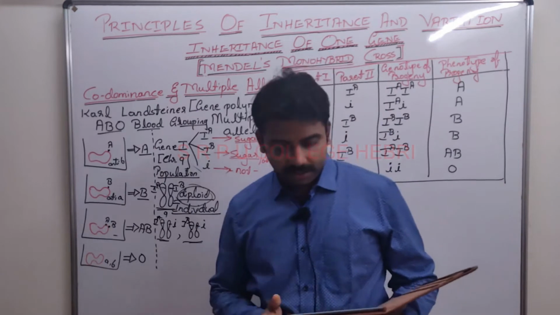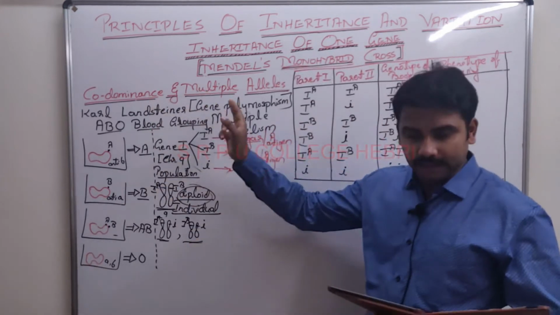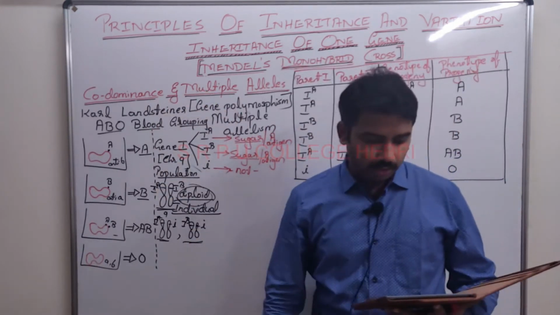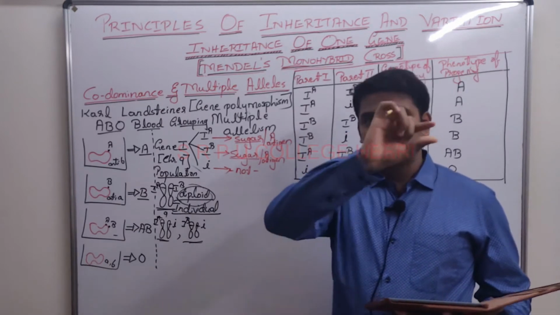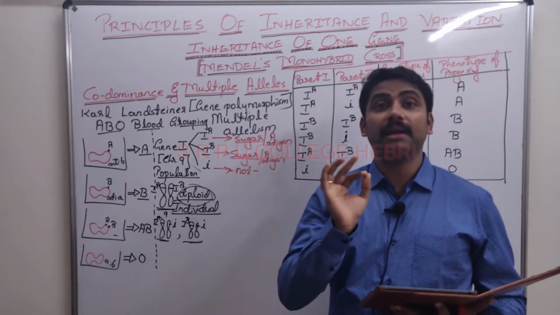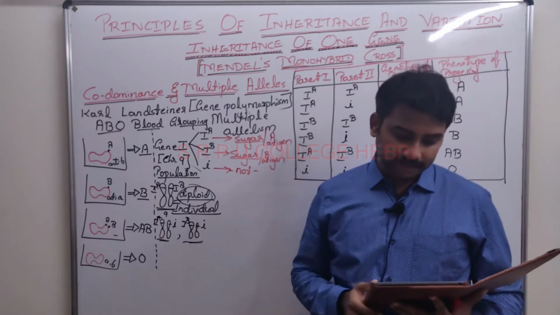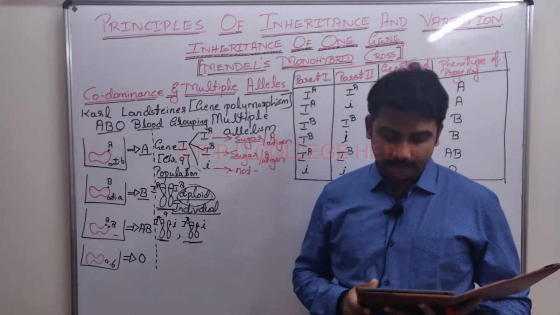Mark it a very important question. Write down the heading. I will read the notes. Next line in that subheading, multiple alleles. First we will complete multiple alleles.